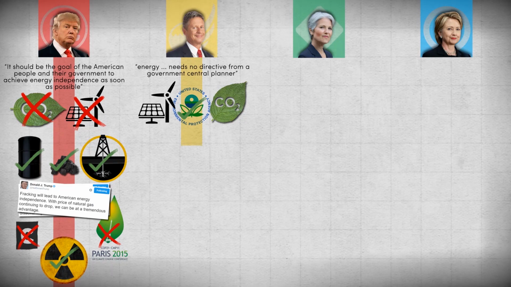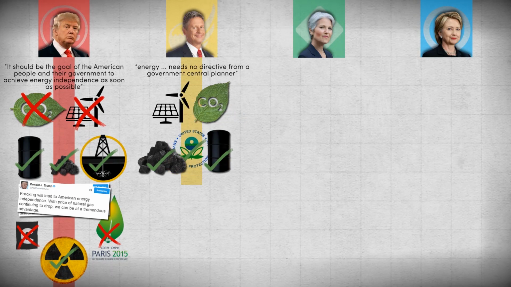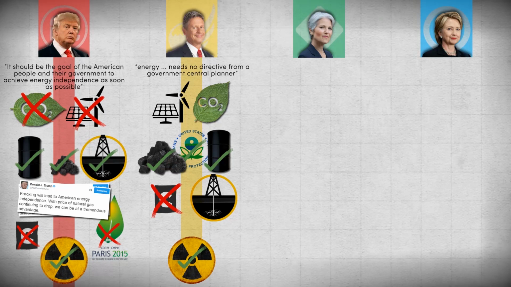On fossil fuels, Johnson wants to build new coal-fired power plants and supports the continued use of fossil fuels, but also wants government agencies like the EPA to protect Americans against businesses that would harm human health, property, or the environment. Johnson is concerned about fracking and has stated that it should be studied and regulated. He does not support the carbon tax. Johnson is a strong supporter of nuclear power precisely because it produces energy without greenhouse gases and has said that strict nuclear safety standards are required due to the possibility of catastrophic results in their absence.